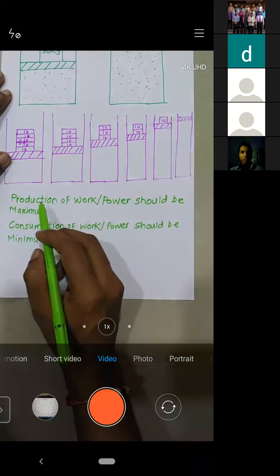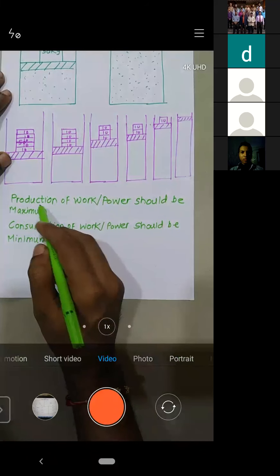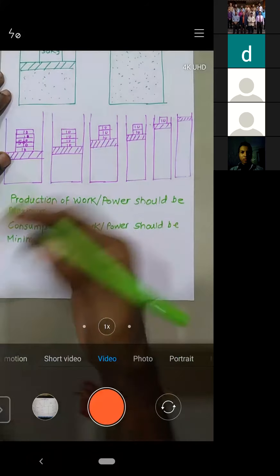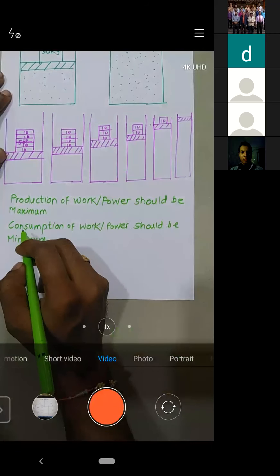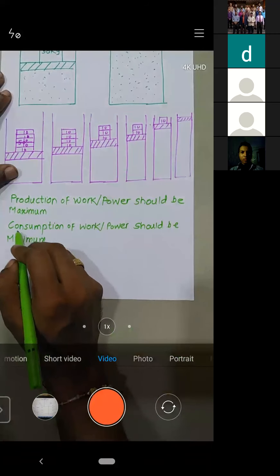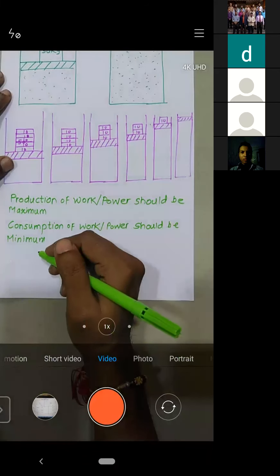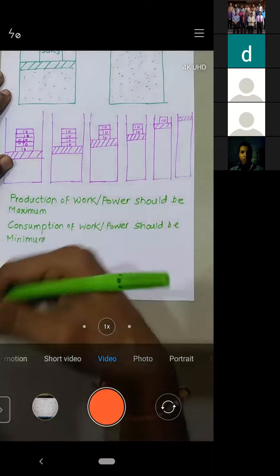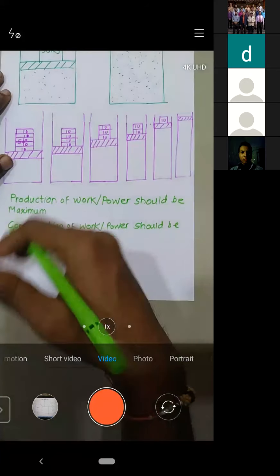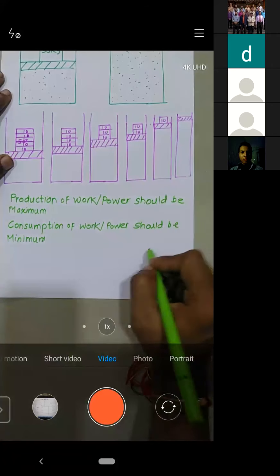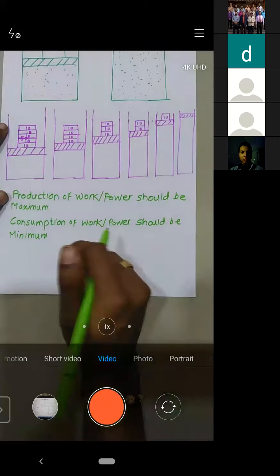Power production should be maximum. Power producing devices like IC engines and turbines are the devices where we need to produce maximum power. But devices like compressors and pumps basically consume power, and that power consumption should be minimum. If power production is maximum and power consumption is minimum, then only our efficiency is maximum. Efficiency is output by input.